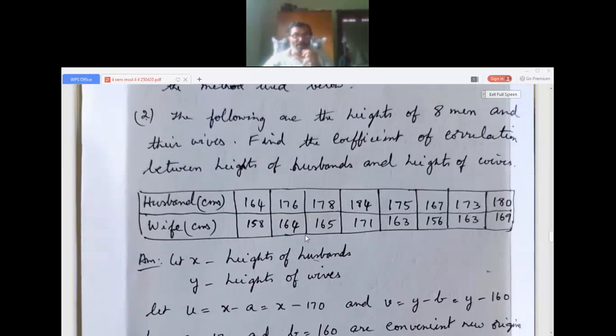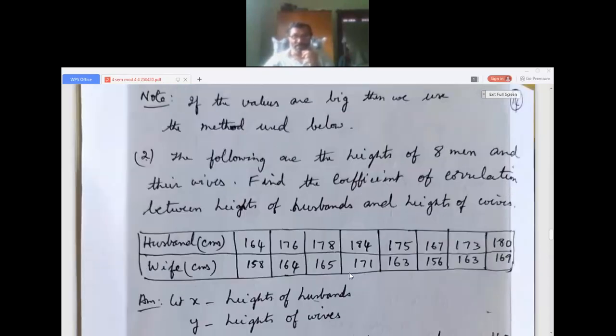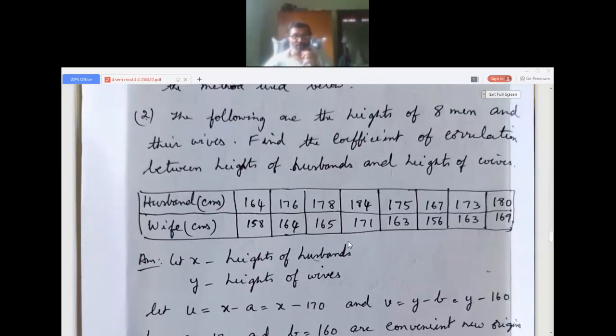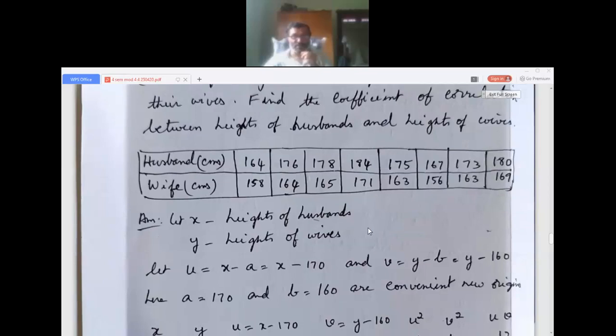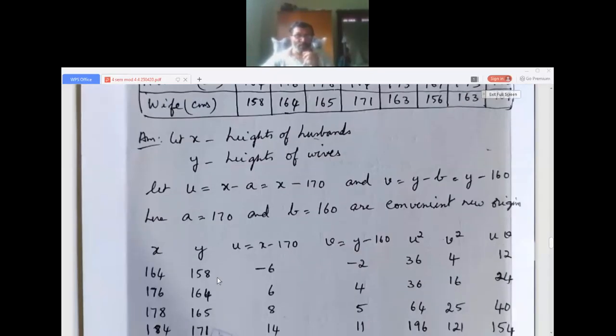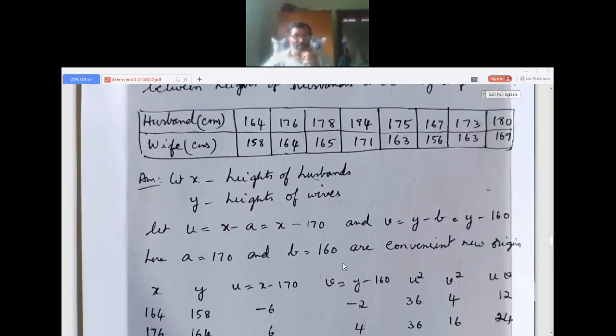v is equal to y minus b. I took y minus 160. So 158 minus 160 is minus 2, 164 minus 160 is 4, 165 minus 160 is 5, 171 minus 160, like that. So u equals x minus a and v equals y minus b. Here a is 170 and b is 160, which are convenient new origins.